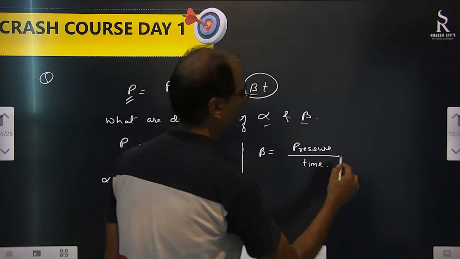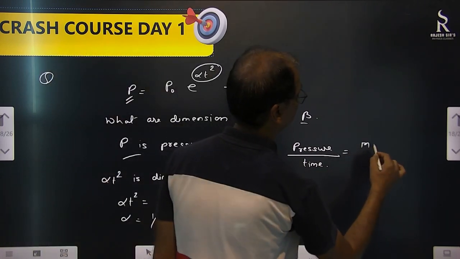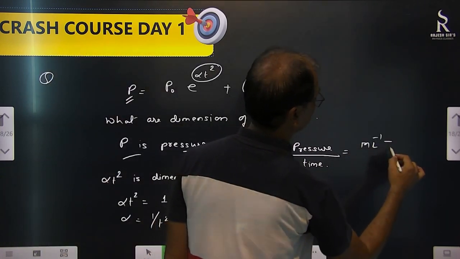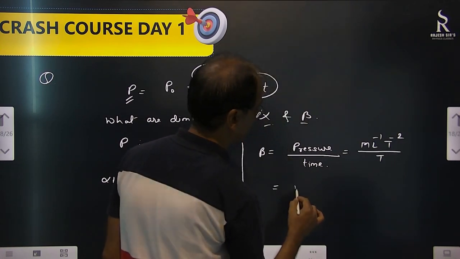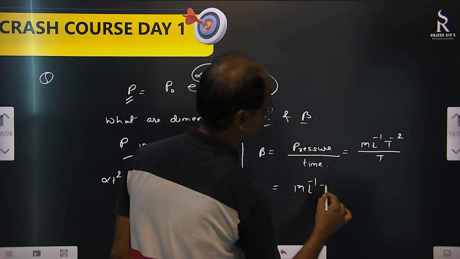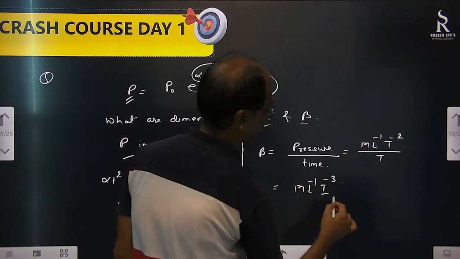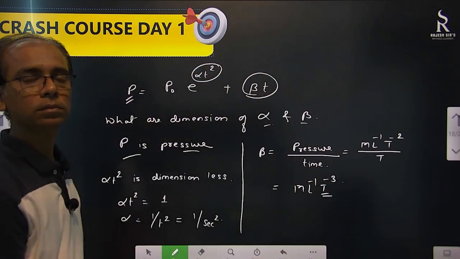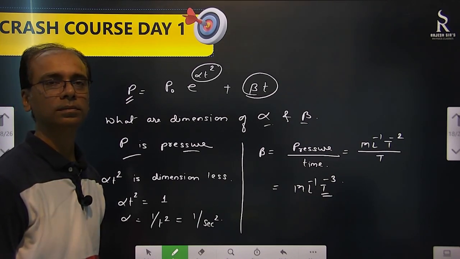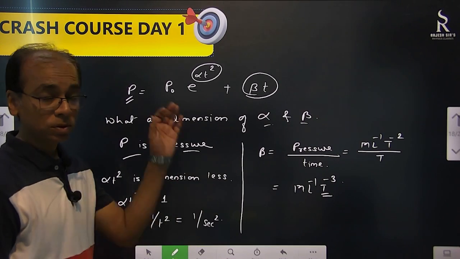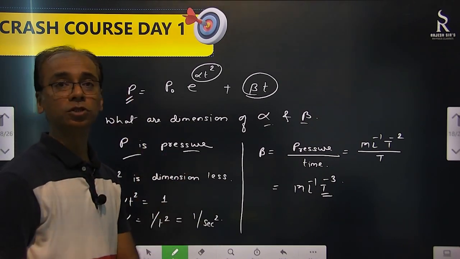So it will be M L to the power minus 1 T to the power minus 2 by T. So beta will be M L minus 1 T to the power minus 3. Okay. Understood that?